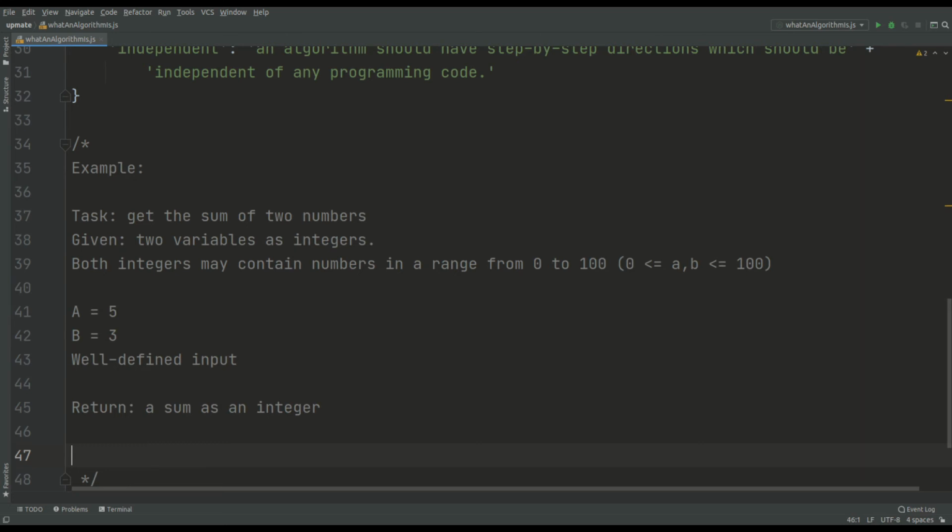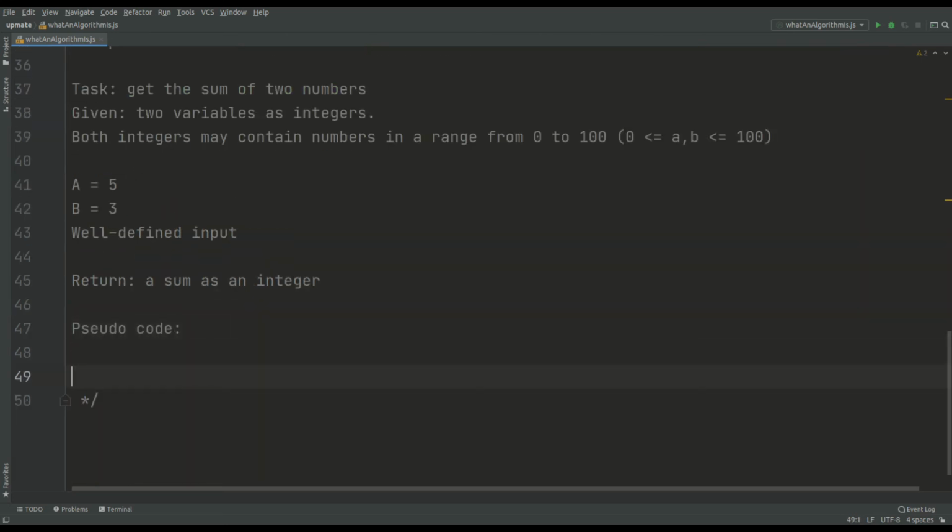Since now we can write a pseudocode for our task, it will fit to one of the rules of algorithms that it should not be dependent on any programming language. A link to rules of pseudocode standards you will find in the description section down below. First, we define a function called getSum. Point out the pseudocode keywords are capitalized. Inside of parentheses, we put our parameters a and b with the type of each one. In the end of the line, we have to denote the type of output which is going to be returned.